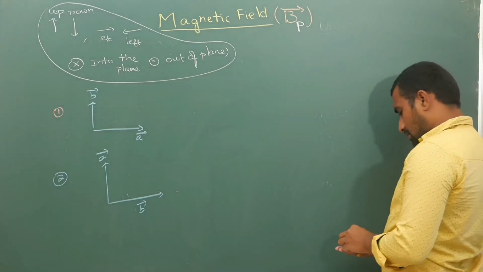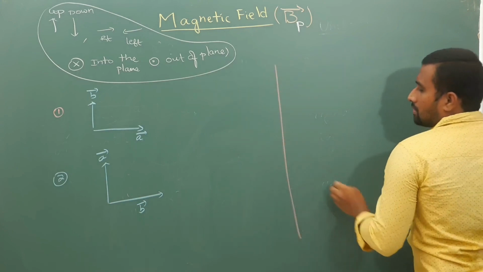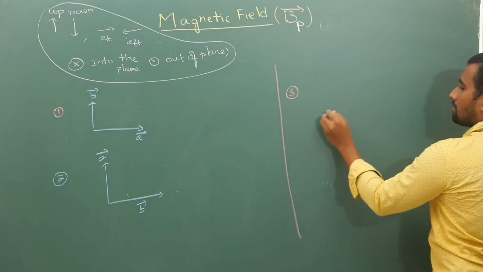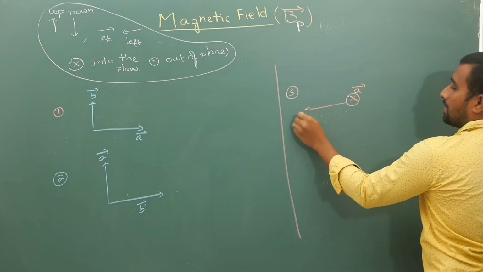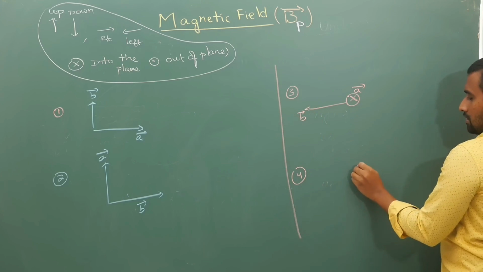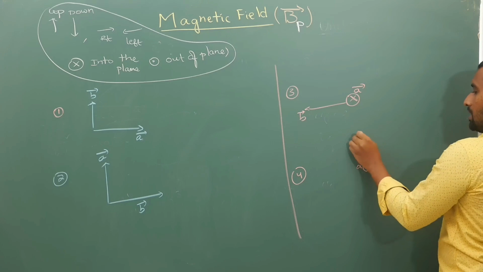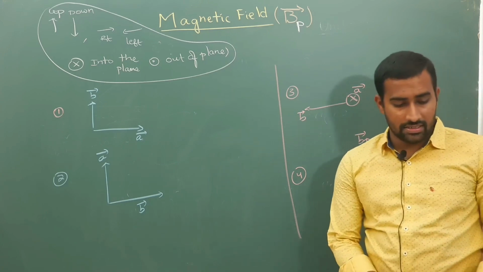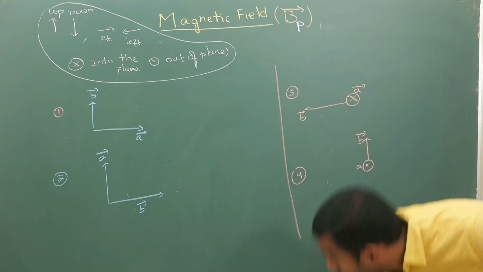Third case, let us say you have A bar into the plane, B bar to the left. Next, A bar out of the plane, B bar up like this. Now try to give the directions. I will give you a minute.